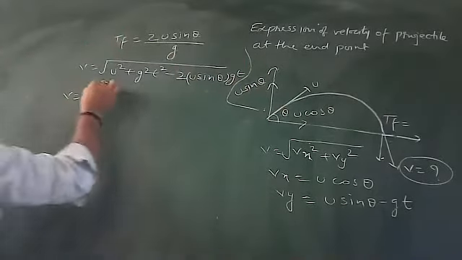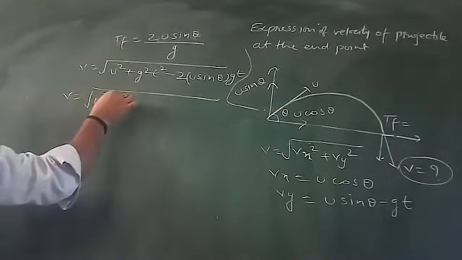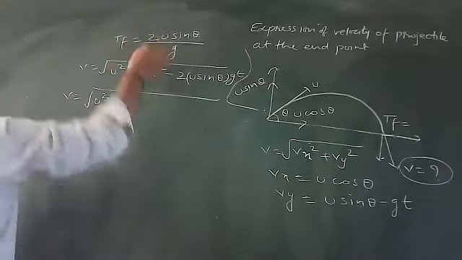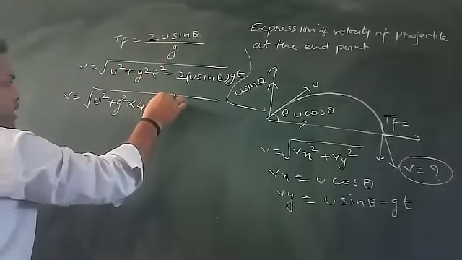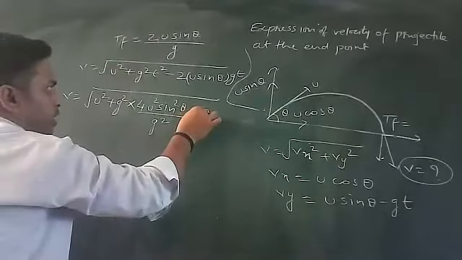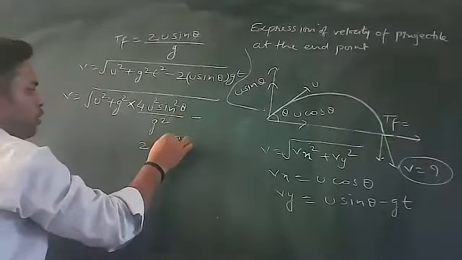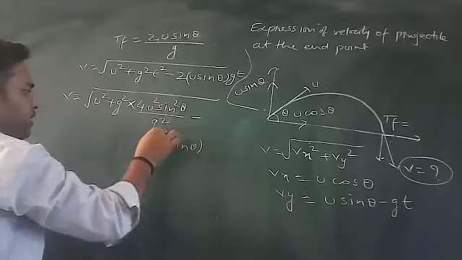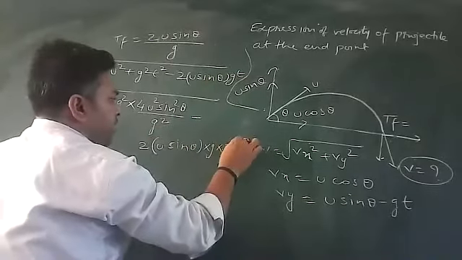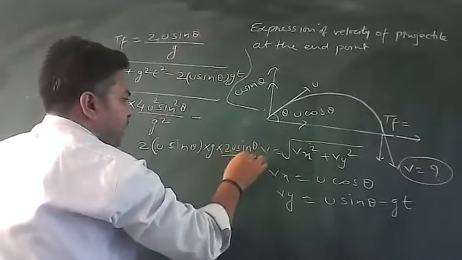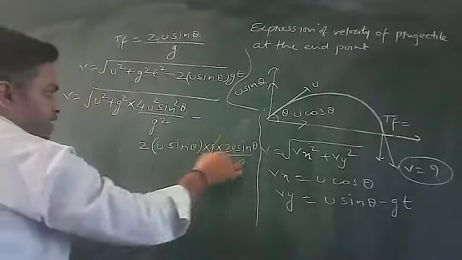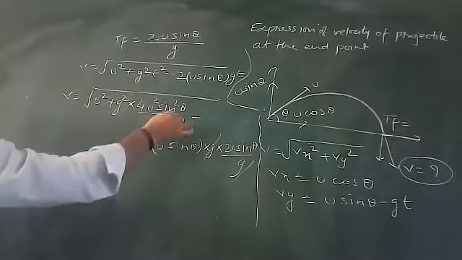Place the value of t here. We will get velocity equals, it is only u square plus g square t square, where t is the time of flight. The square of it gives 4u square sin square theta divided by g square. Then we have minus 2u sin theta multiplied by g, and t is 2u sin theta by g. From here, g will be cancelled, and here g square will be cancelled.